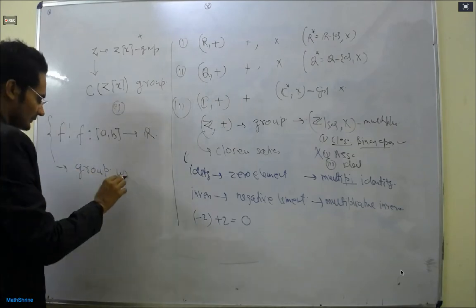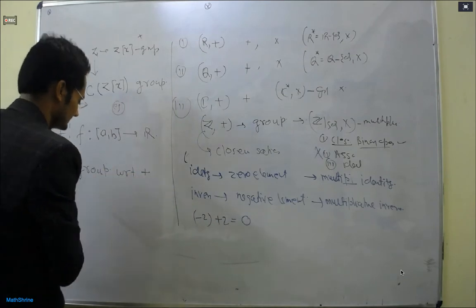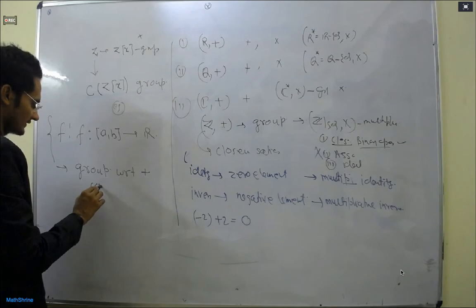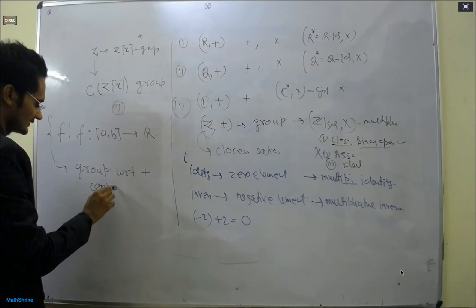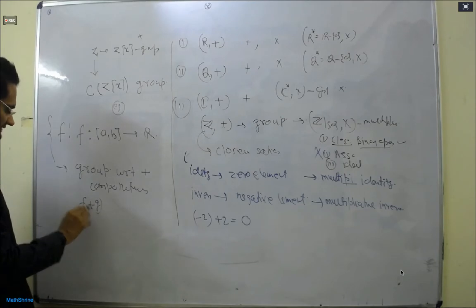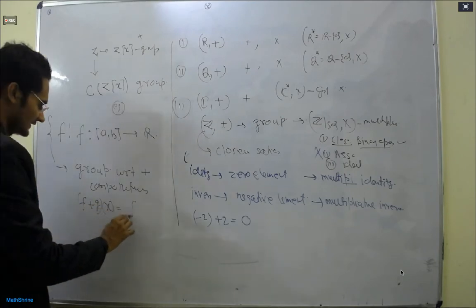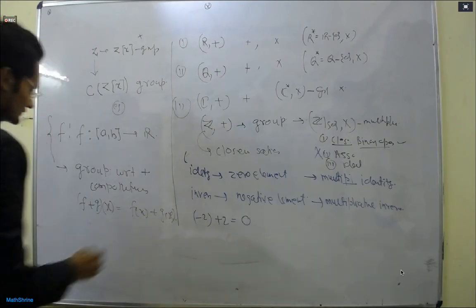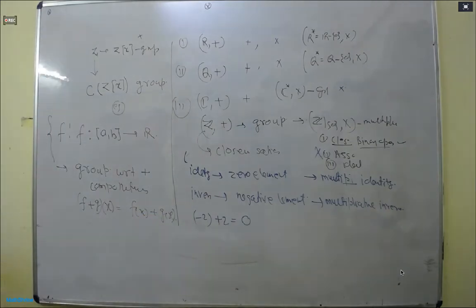with respect to the addition of functions component wise. What do we mean by component wise? It means (f plus g)(x) is equal to f(x) plus g(x). So this will form a group with respect to the addition.